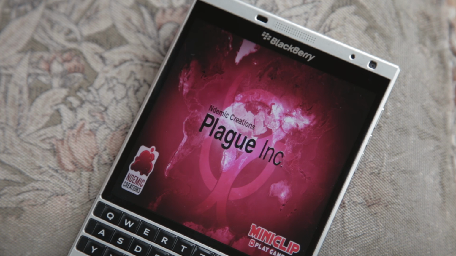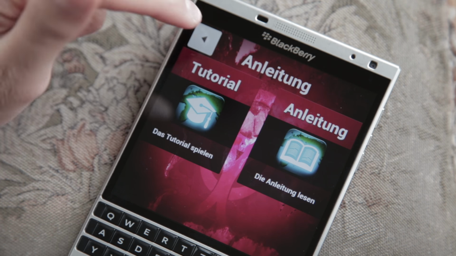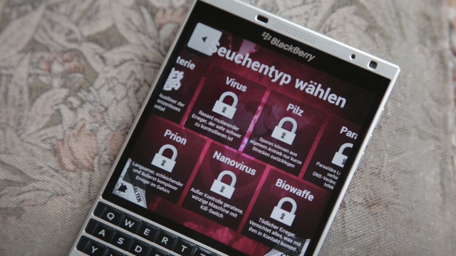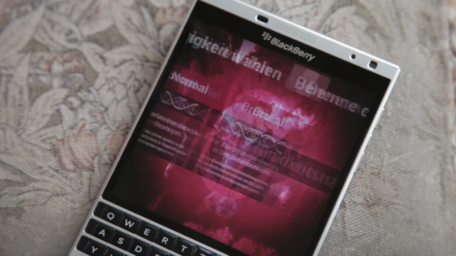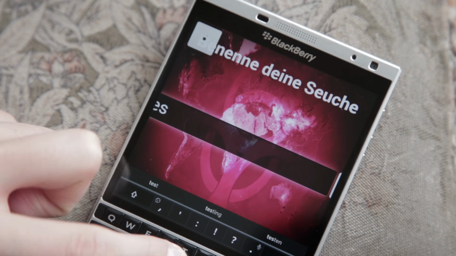Something else I wanted to try out is if games work on the BlackBerry Passport. So for this video I've downloaded Plague Inc. I think I've pronounced it right. It's a game where you have to breed a virus, and you have to kill as many people as you can, or get as many people infected as you can. And yeah, you have to strive for an apocalypse. And if you like something like that, then Plague is the right application for you.